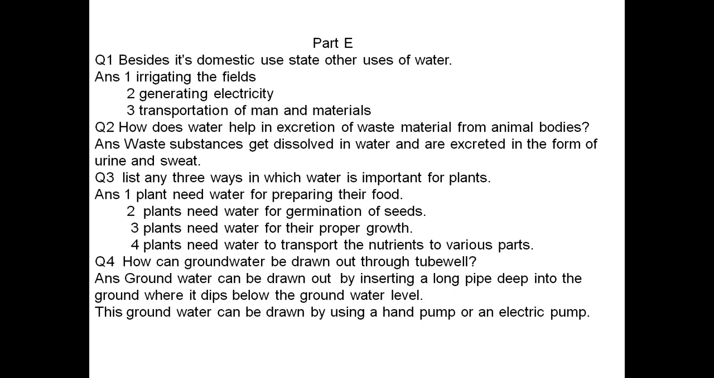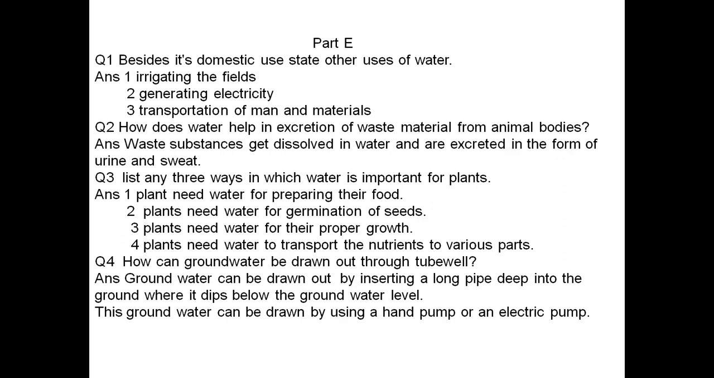These are the D part question answers. Now next is E part question answer. Besides its domestic use, state other uses of water. Domestic means household. There are other ways of using water, which this question asks about. First one, irrigating the field. Second one, generating electricity. Third one, transportation of man and material. Now next question. How does water help in excretion of waste material from animal bodies? Waste substances get dissolved in water and are excreted in the form of urine and sweat.